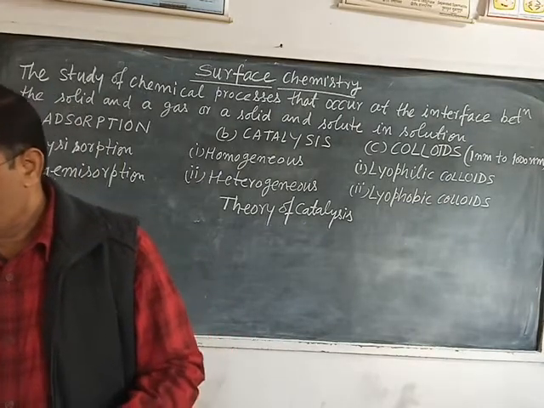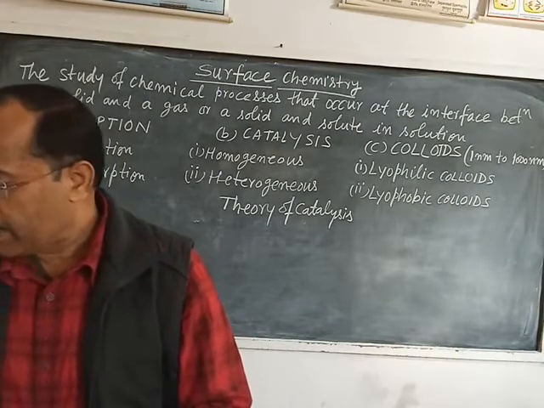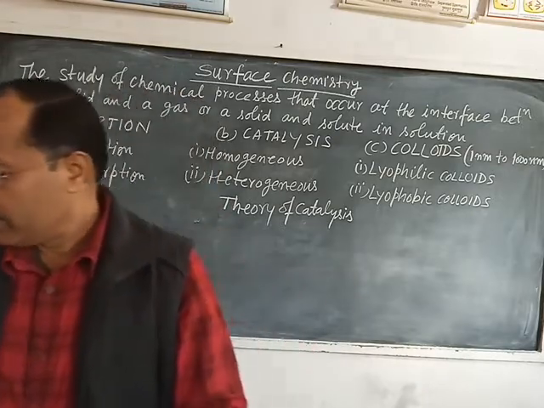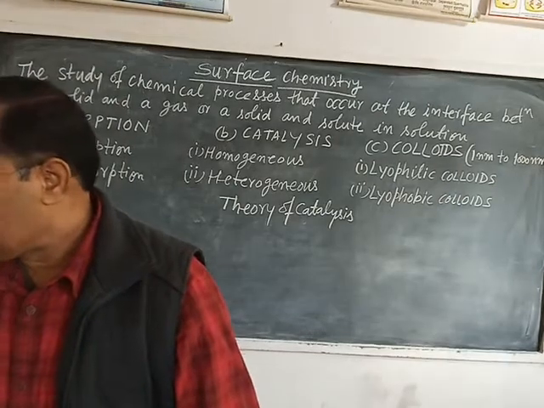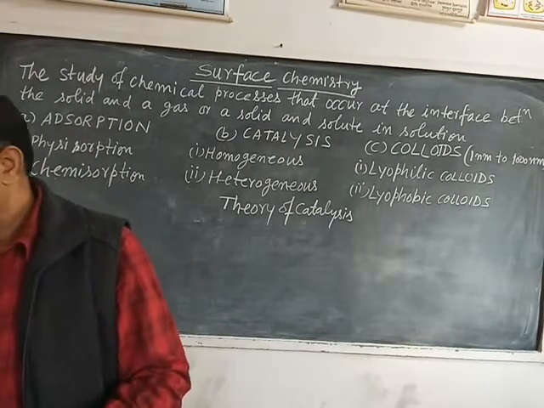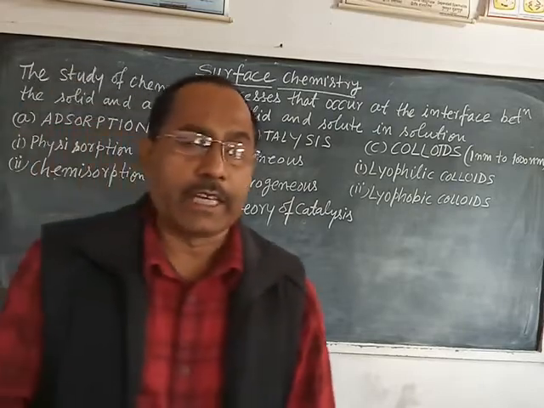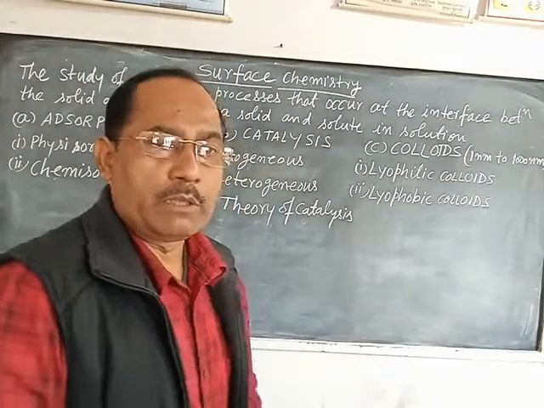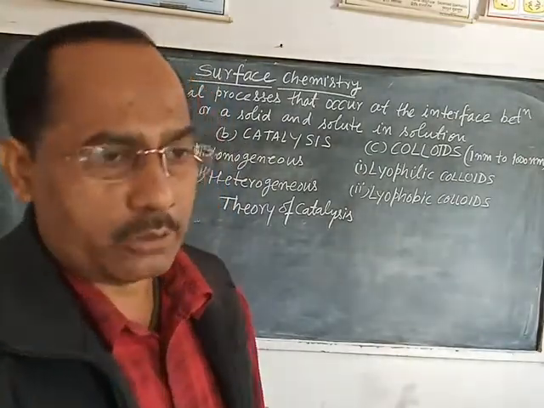Equilibrium is attained rapidly in physical adsorption, while the magnitude of adsorption first increases with increase in temperature and then decreases in chemical adsorption. So these are the main points of difference between physical adsorption and chemical adsorption.